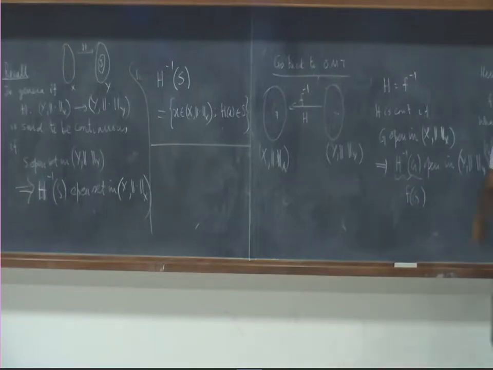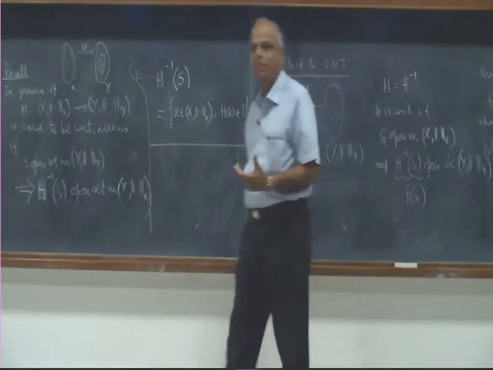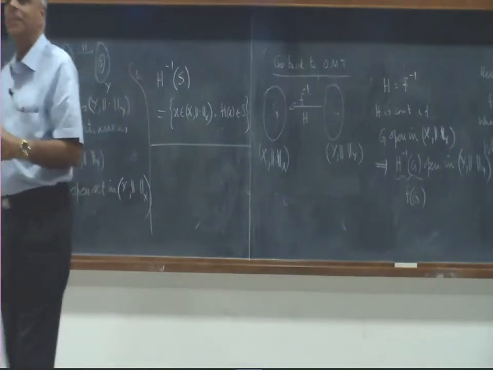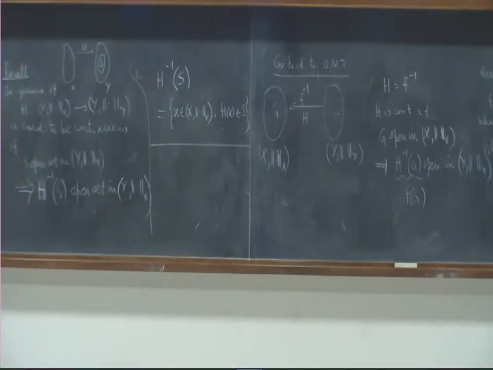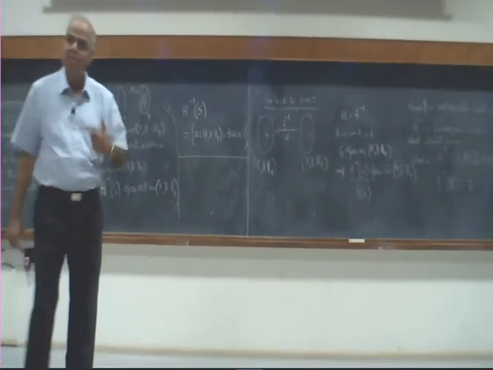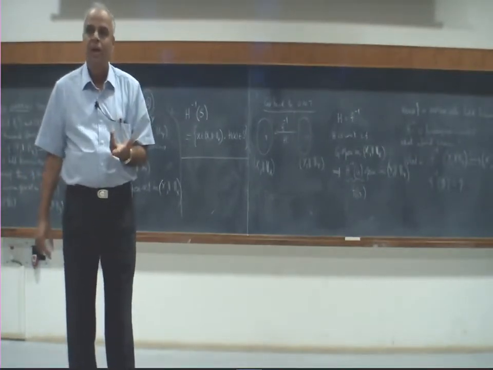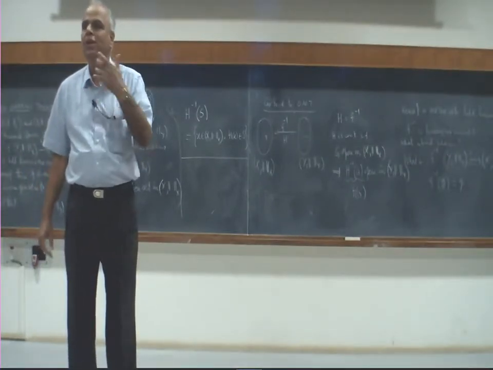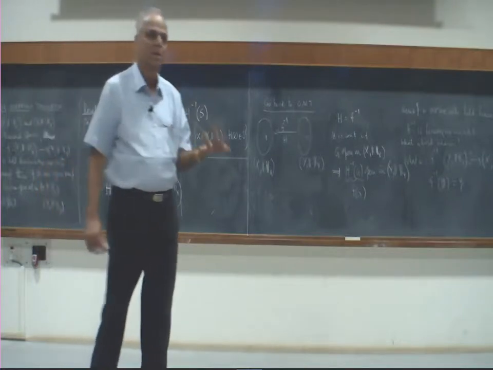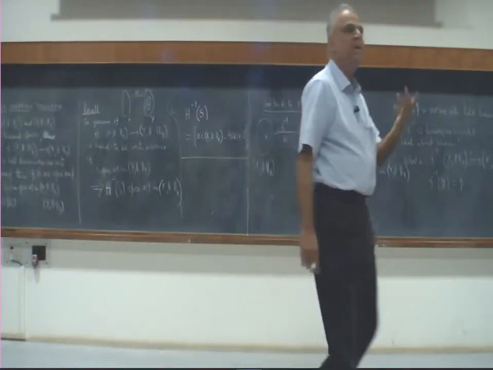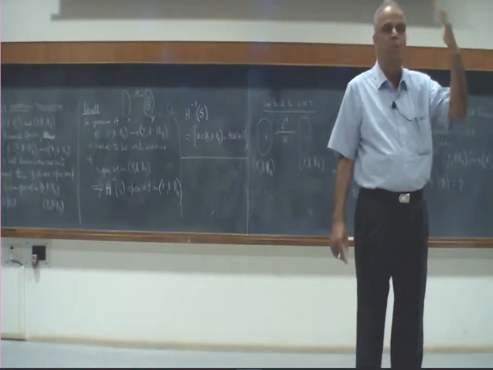So basically, what the open mapping theorem says is, under this condition the inverse map is continuous. But then the inverse map is linear. And we saw for linear maps, continuity and boundedness are synonymous, and therefore the inverse map is bounded. That version is called the bounded inverse theorem.